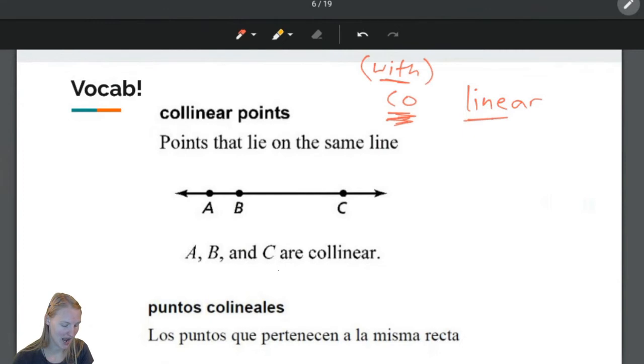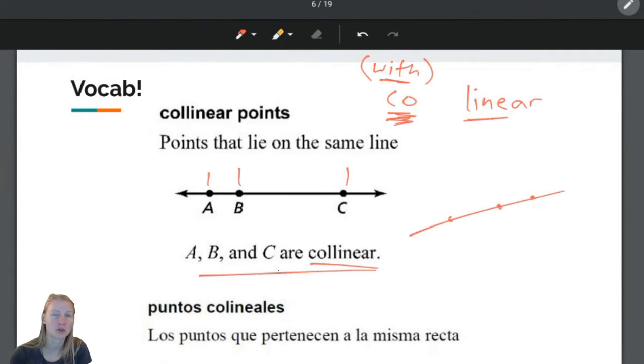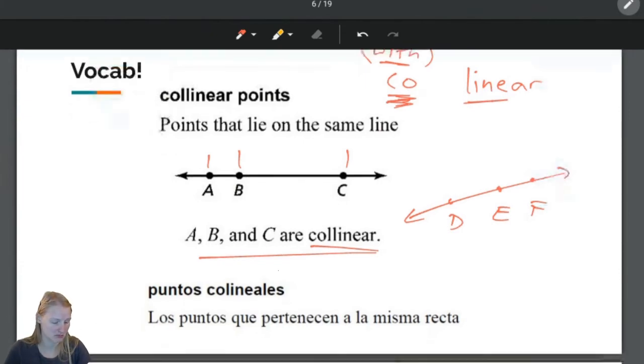So, any 3 points that are on the same line, we can say that they are collinear. That's it. If you have a line and you have 2, 3 points on it, D, E, F, these points are collinear because they're on the same line. That's it. No tricks. Nothing like that.